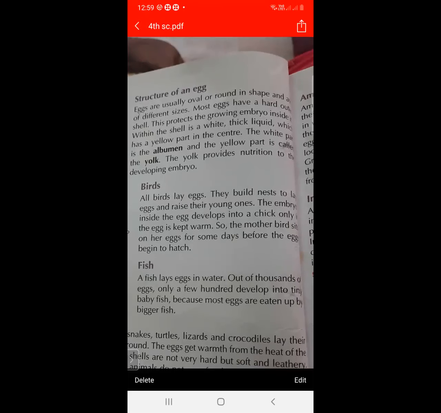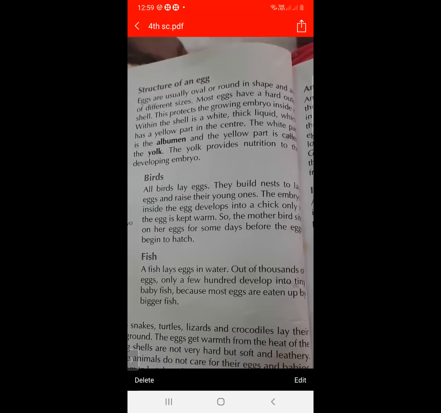So what is the structure of an egg? Eggs are available in oval or round shapes and in different sizes. Mostly they have a hard shell, which protects the growing embryo. In the center there is a white liquid and a yellow part.